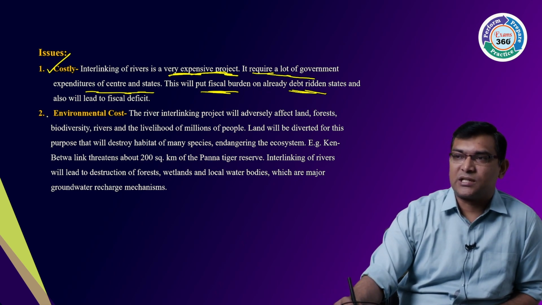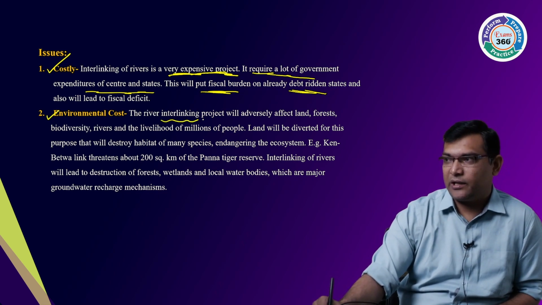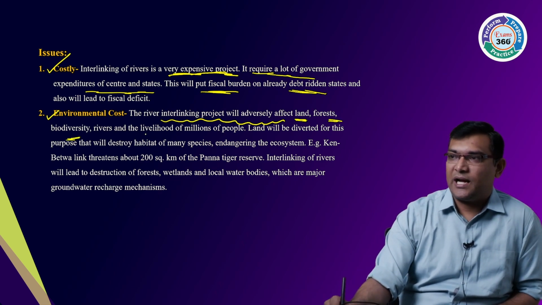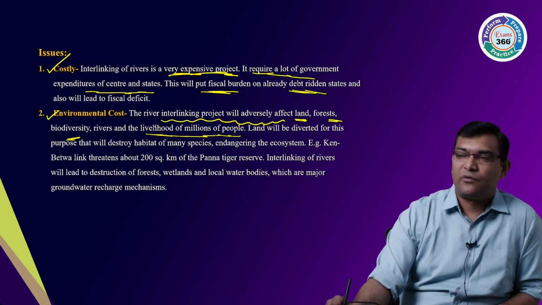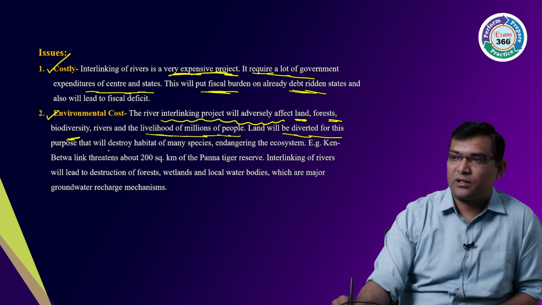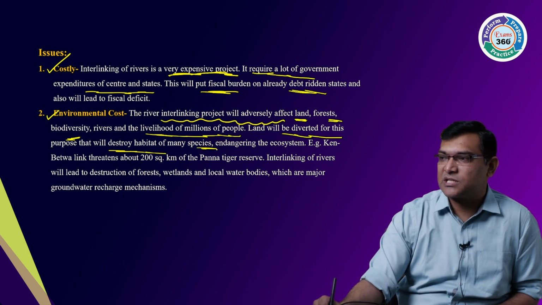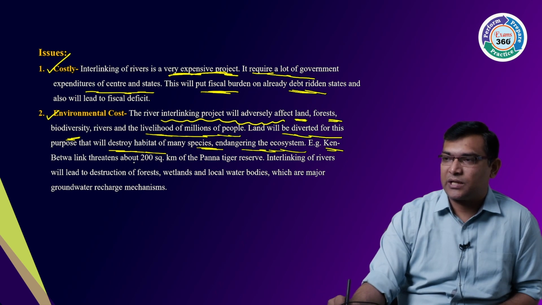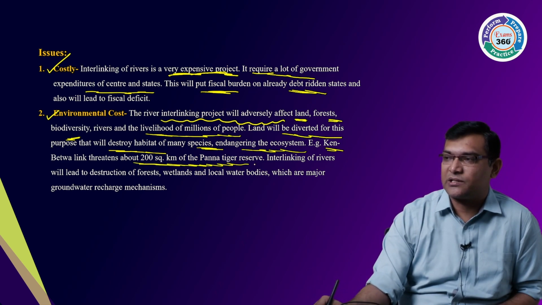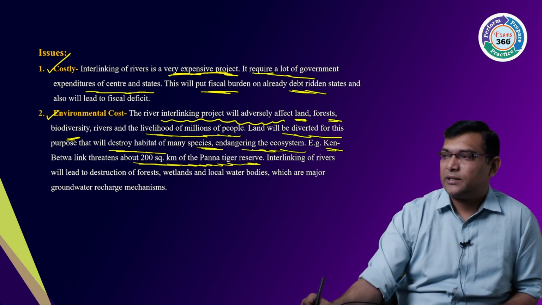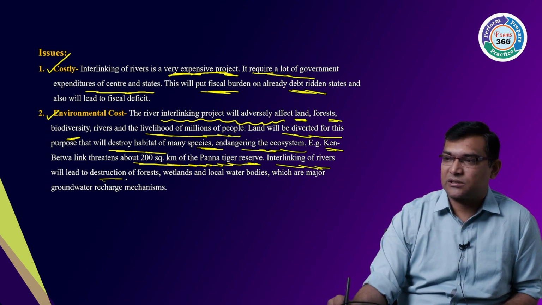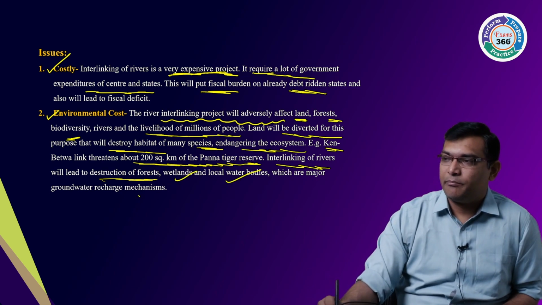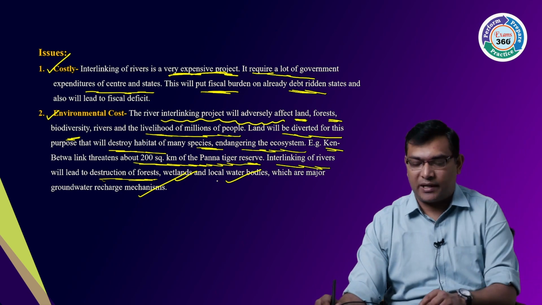And environmentally costly, with loss of biodiversity. The linking will adversely affect the land, forests, biodiversity, rivers and the livelihoods of millions of people. Land will be diverted for this purpose and the habitat of many species will be lost, endangering the ecosystem. For example, the Ken-Betwa linkage threatens 200 square kilometers of the Panna Tiger Reserve. Yes or no? Then interlinking of the rivers will destroy forests, wetlands and local water bodies, which may harm the major groundwater recharge mechanism.